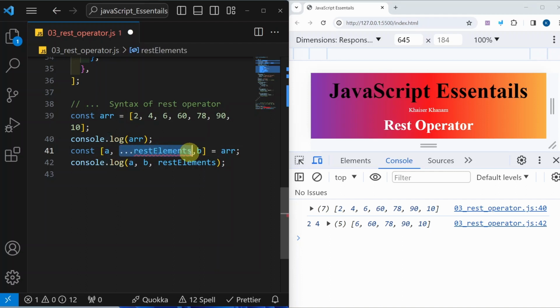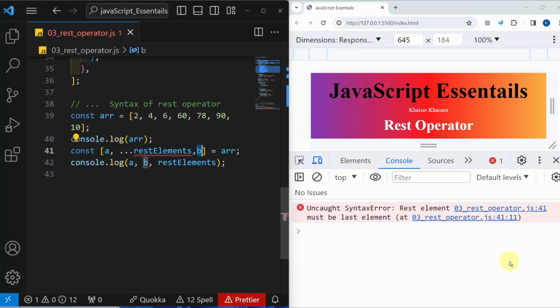Now we have used the rest operator, so from here to here, the rest operator will be taking all the elements left inside the array. Again we have assigned B. So now JavaScript is not aware what this B is. Now if I save, here also I will be getting the same error: rest element must be the last element. So I will remove this.